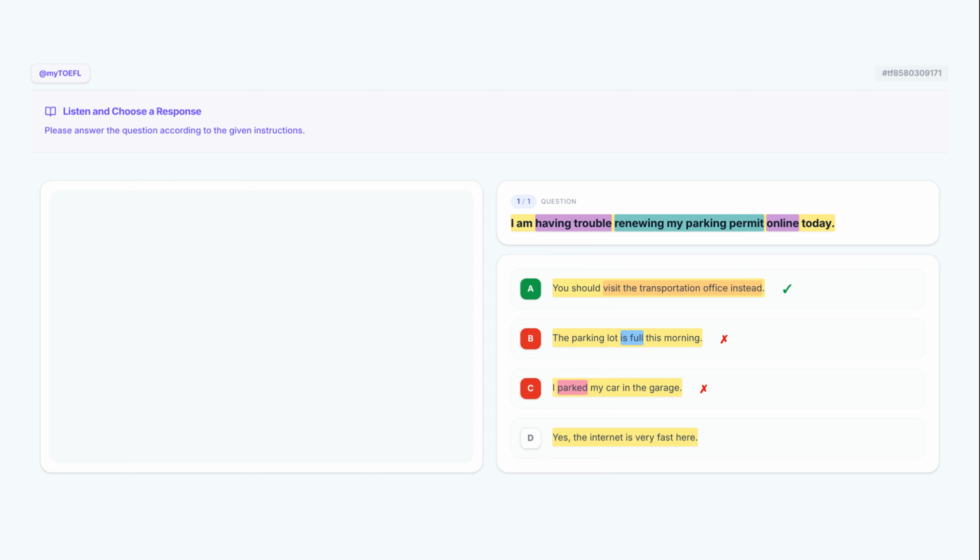This is a classic distractor that picks up on the word online from the stimulus. However, stating the internet is very fast doesn't help solve the problem of renewing a permit that isn't working. It's an irrelevant observation.